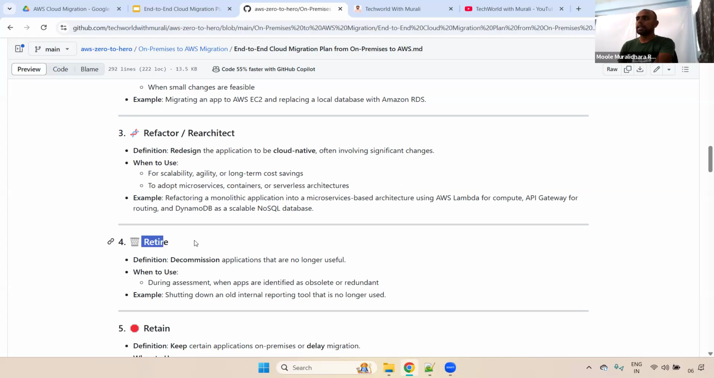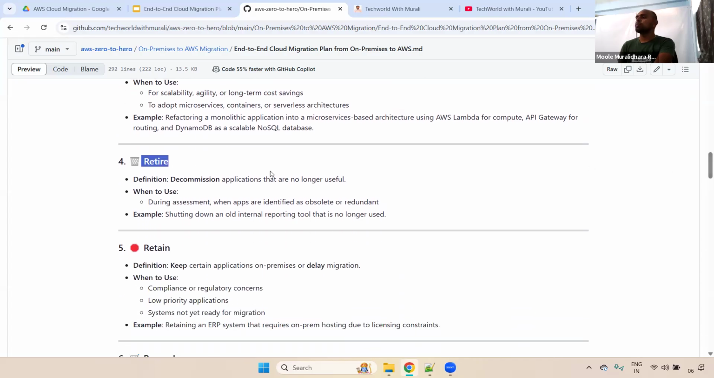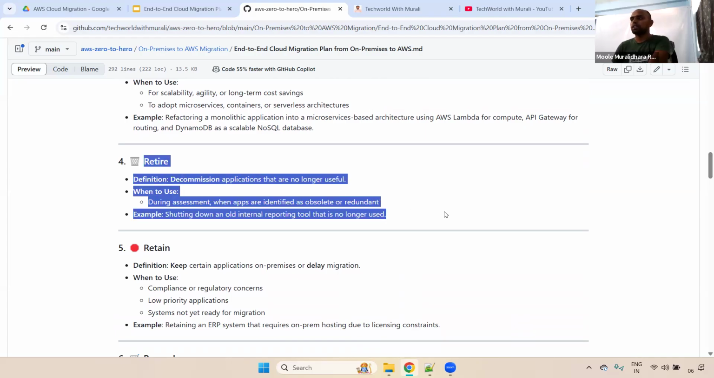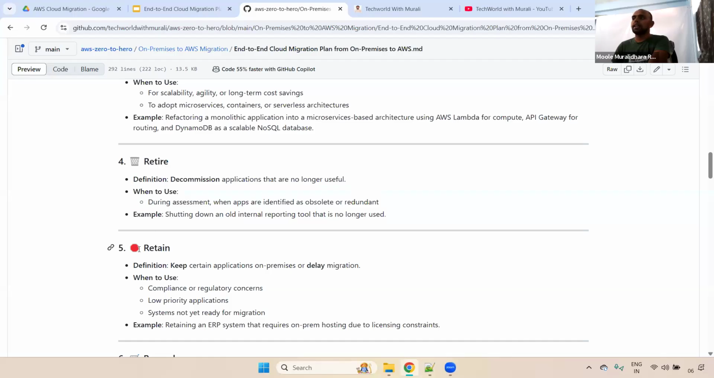And retire. Retire is nothing but, for example, some applications we are not using much in the on-premises. Then what we'll do? We'll deprecate. It means we'll shut down that particular old internal reporting tools that are no longer used. Those things will be removed. I mean, shut down. It means we'll delete this particular application in the on-premises. This is retire.